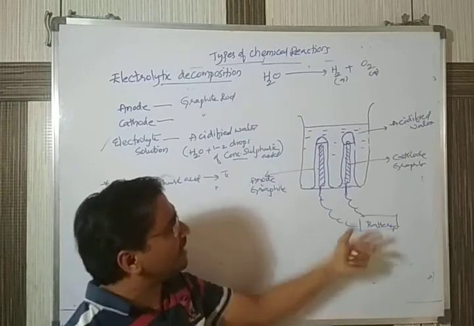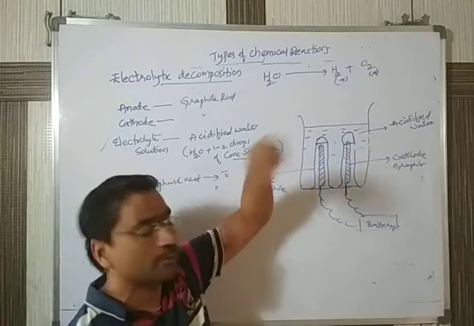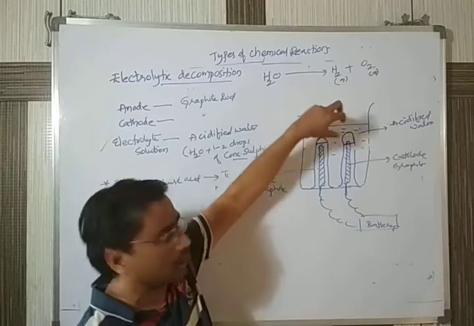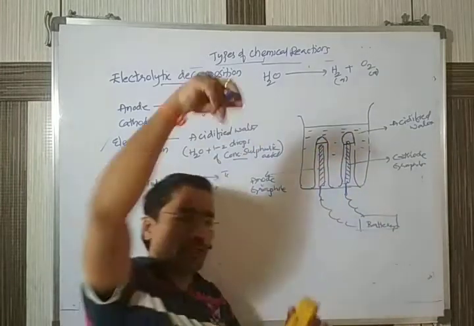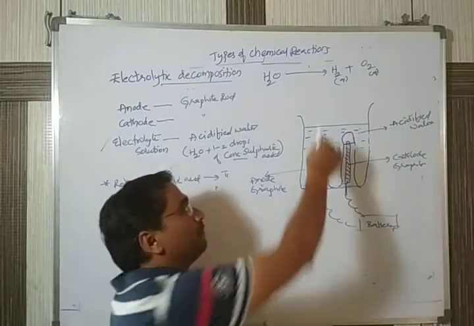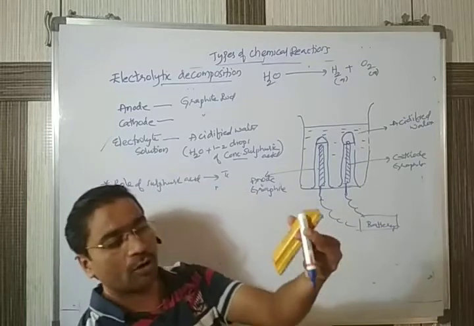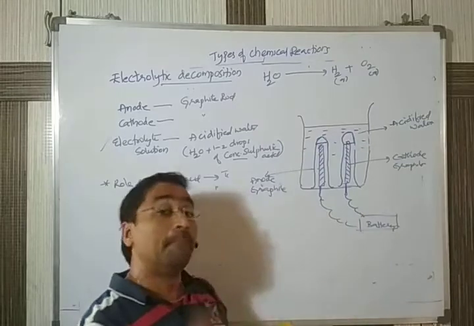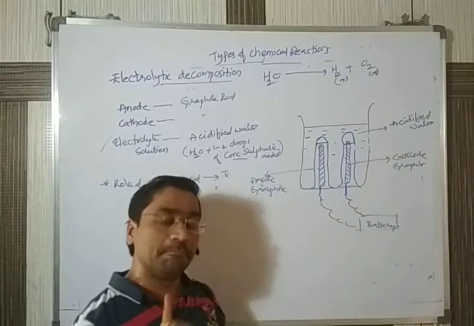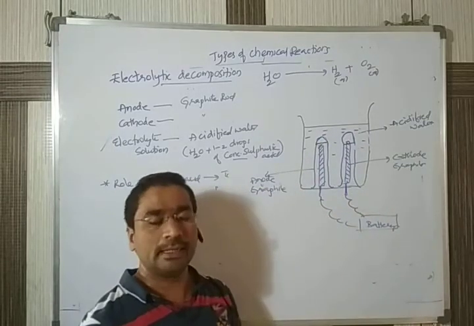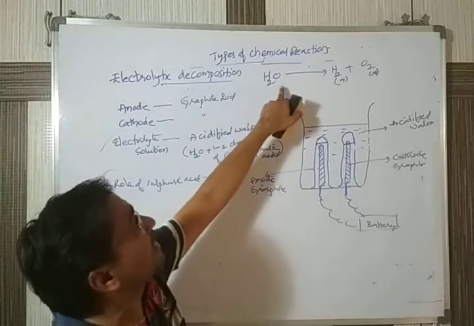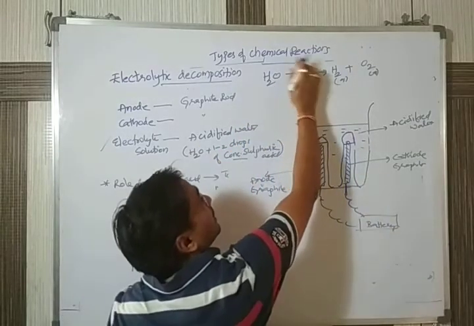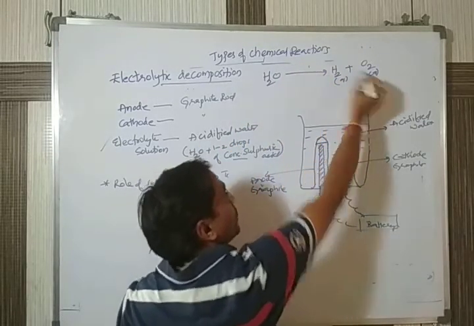But before starting the experiment, two test tubes are totally filled with water, because in the container if you dip a test tube, that water automatically enters the test tube. Totally filled with water, but after current is passed, after 10 minutes, the electrolysis process takes place and the water is divided to give rise to H2 and O2.